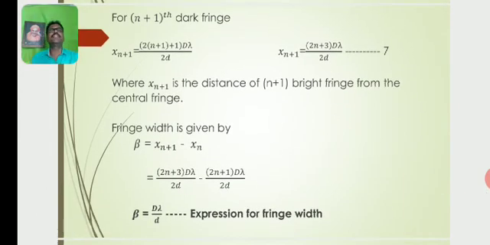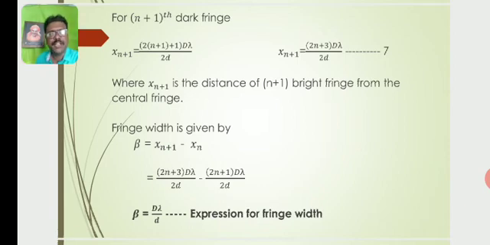For the (n plus 1)th dark fringe, x(n plus 1) is equal to (2n plus 1 plus 1) D lambda by 2d, so x(n plus 1) is equal to (2n plus 3) D lambda by 2d. Let this be equation number 7, where x(n plus 1) is the distance of the (n plus 1)th dark fringe from the central fringe. Then the fringe width is given by beta equal to x(n plus 1) minus xn, that is, the successive distance between two dark fringes.